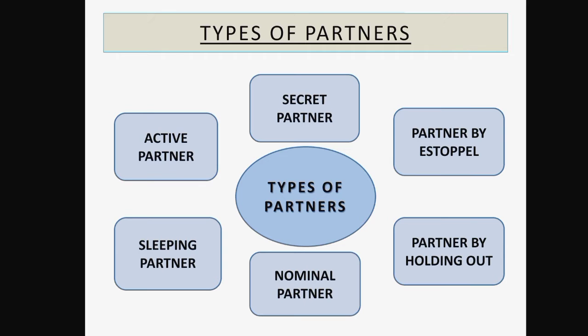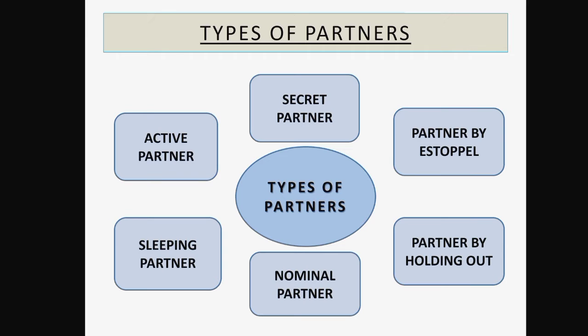So according to the outsiders, nominal partners are the active partners of the firm, but they just lend their name. The rest of the activities, participation in the management, contribution in capital, unlimited liability, and their share in profits and losses, are not the rights of the nominal partner.